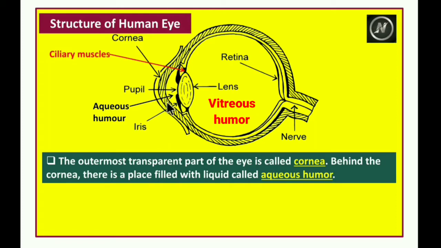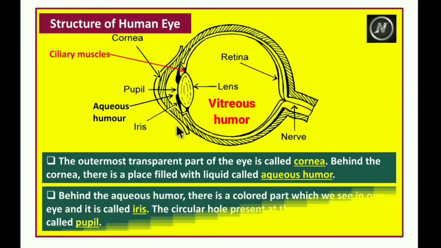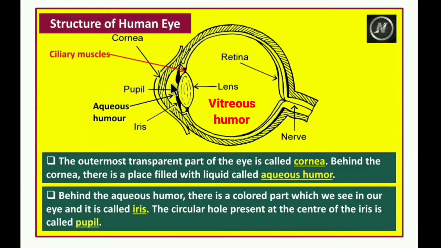So this is the cornea. The cornea is the outermost transparent part of the eye. Behind this cornea, there is a place that is filled with liquid, and this is called aqueous humor. Some liquid will be filled behind this cornea, that is called aqueous humor. Behind the cornea, aqueous humor will be present.